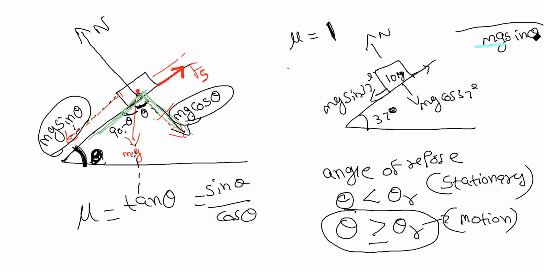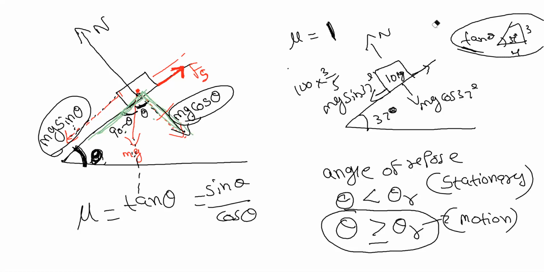First I will calculate what Fs is, as mg sin theta. Tan theta would be 4 by 3? No, tan theta is 3 by 4.